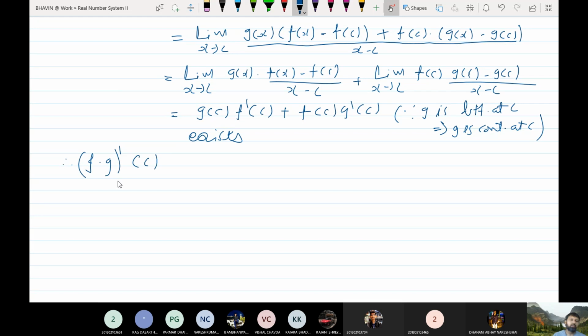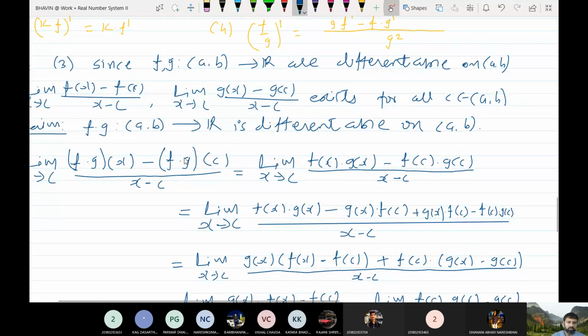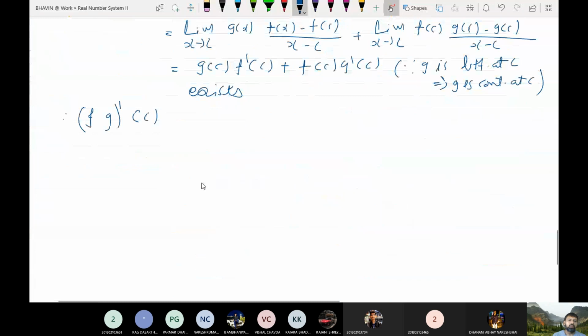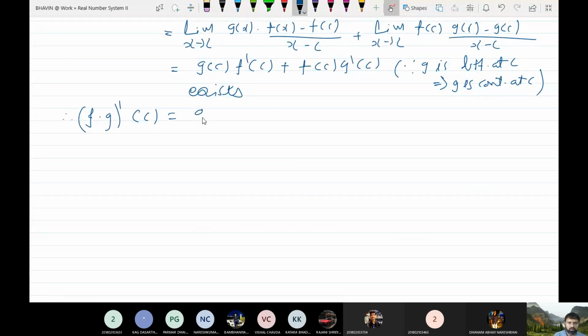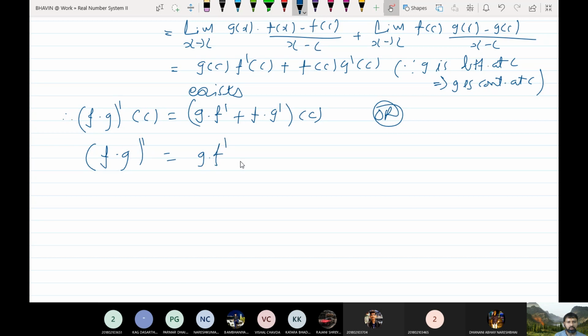Therefore (f into g) dash at c exists. Now what does this represent? This is nothing but (f into g) dash at c equal to g into f dash plus f into g dash at c, or in the general case you can say that (f into g) dash equals g into f dash plus f into g dash. This is also known as the product rule for derivatives. Okay, do you understand? Yes, sir.